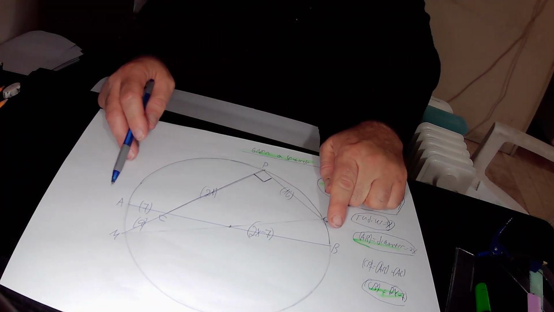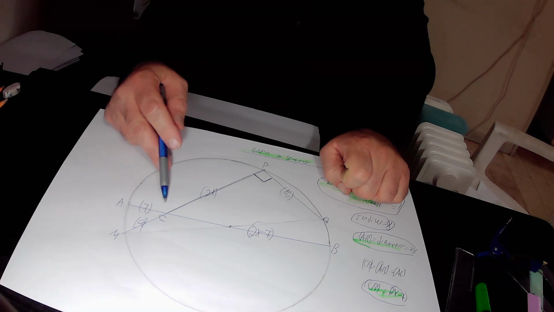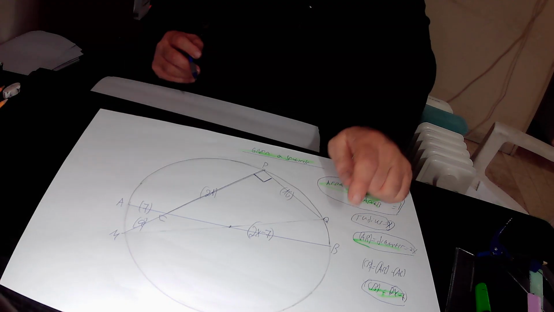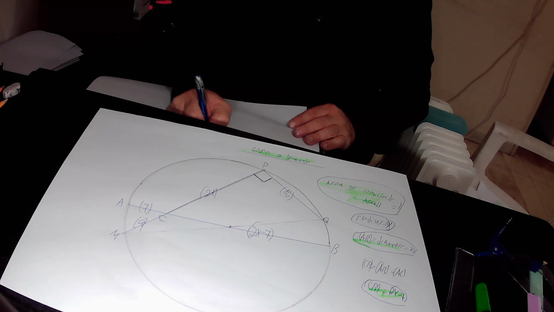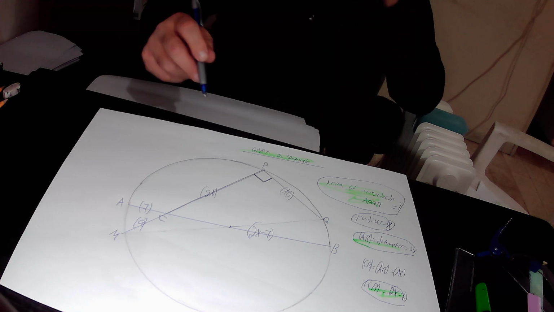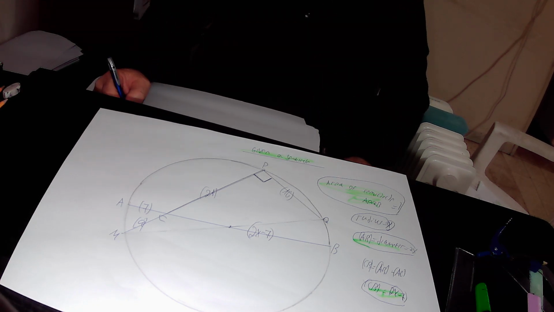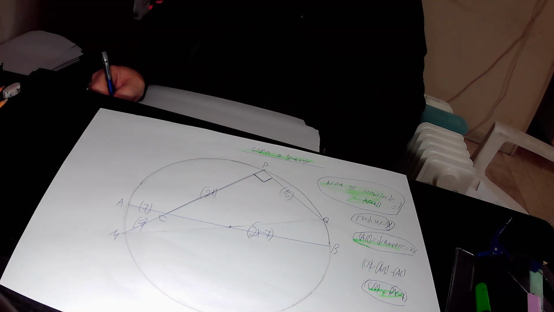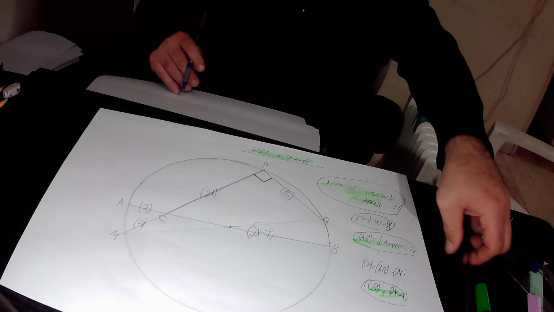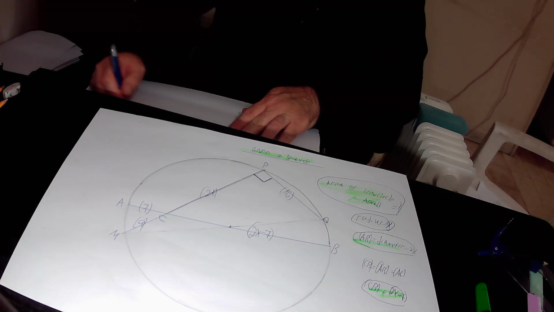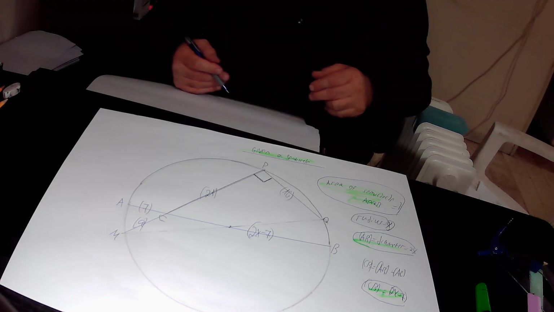Why? Because in our drawing, we have chord AB that intersects with chord PM at point C. Write it down: chord AB intersects with chord PM at point C. The intersection point of chord AB with chord PM occurs at point C. So all the requirements of rule 65 are satisfied, and therefore we can implement rule 65.